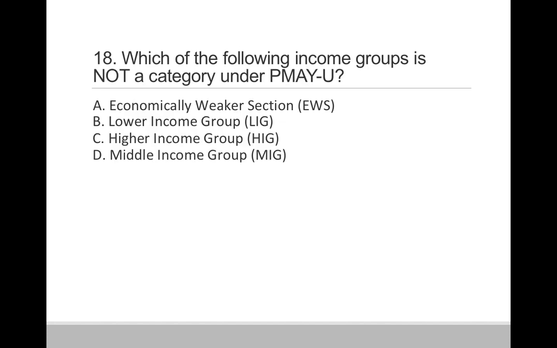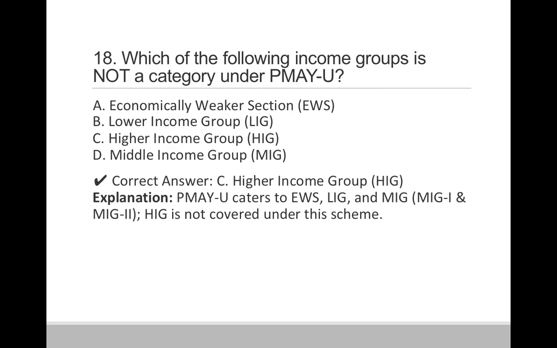Question 18. Which of the following income groups is not a category under PMAY urban? Option A, economically weaker section. Option B, lower income group. Option C, higher income group. And option D, middle income group. So correct answer is option C, higher income group does not belong to the scheme which is PMAY urban.